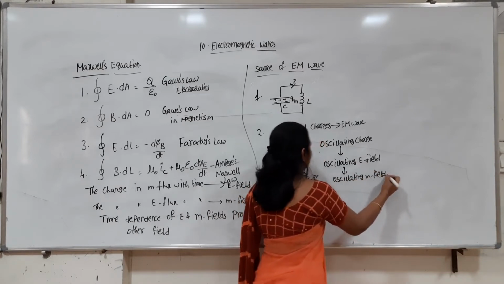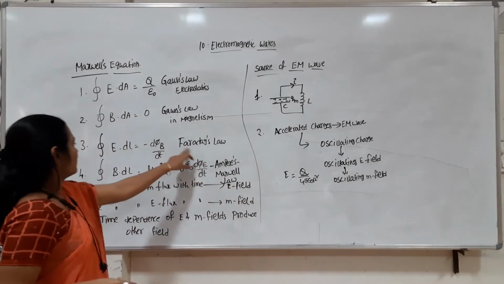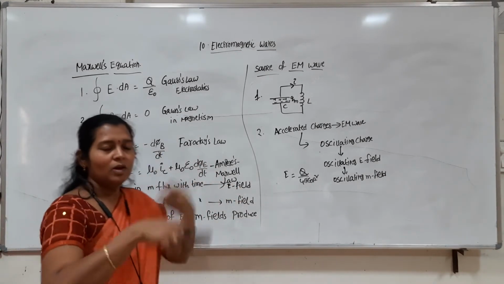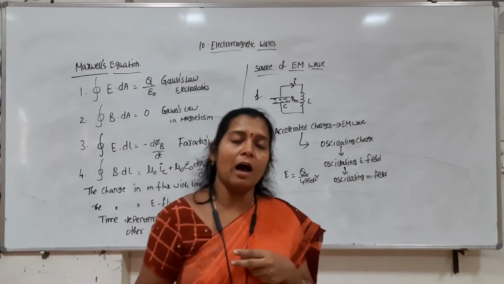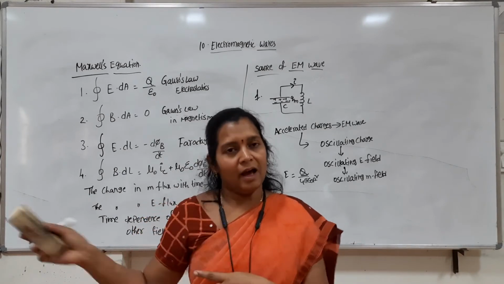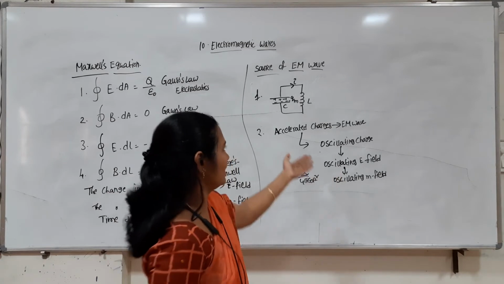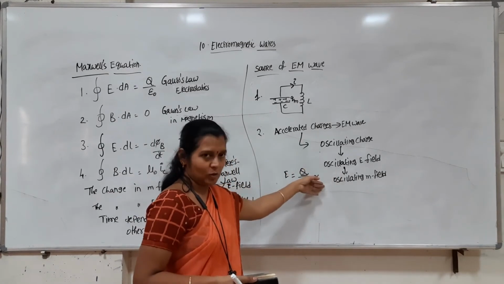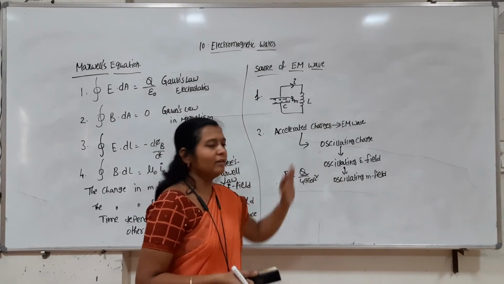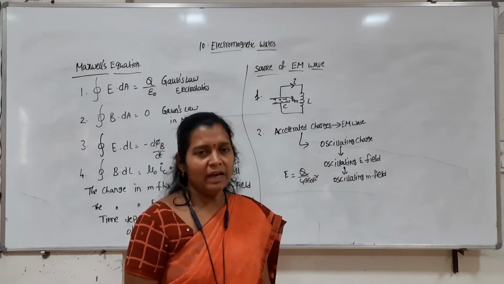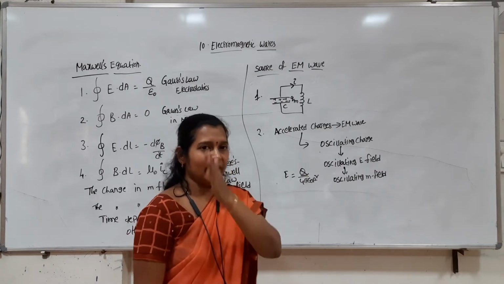Again, the oscillating magnetic field creates an electric field. So these electric and magnetic fields are regenerating and propagating in space. We can say that the oscillating charge gives rise to an oscillating electric field, and the oscillating electric field gives rise to an oscillating magnetic field. Via this we can get an EM wave.